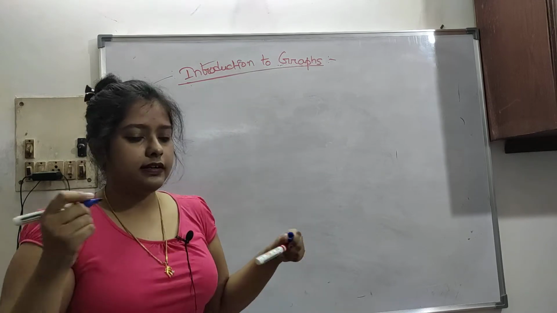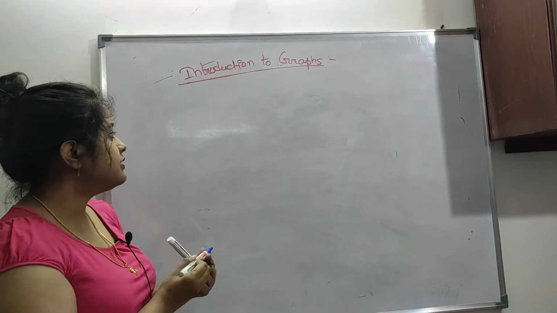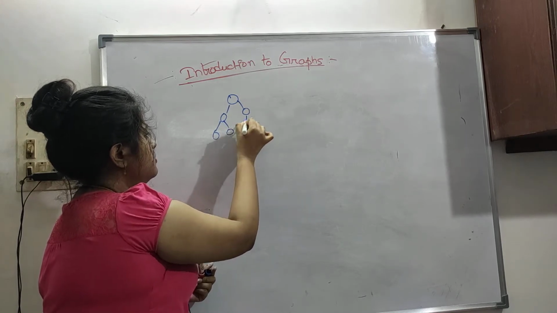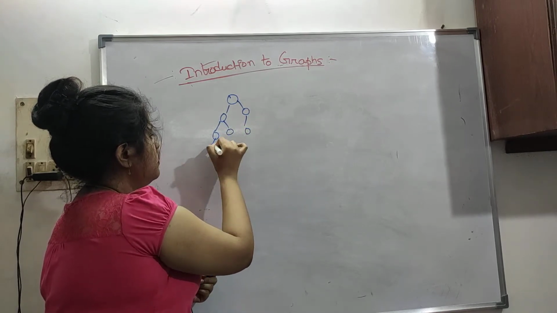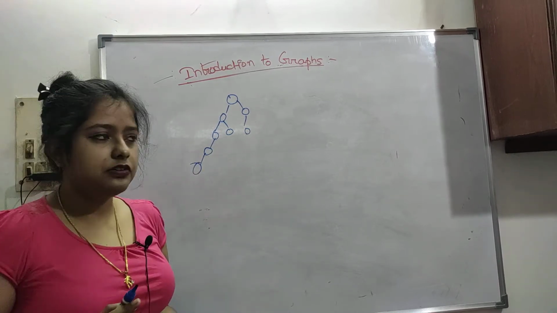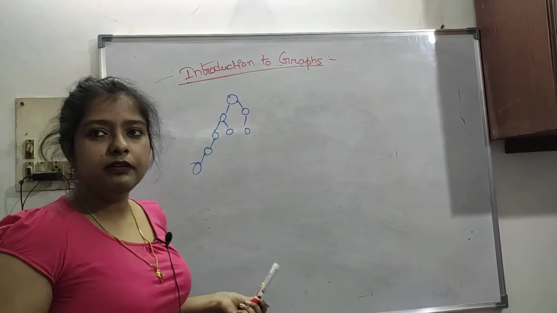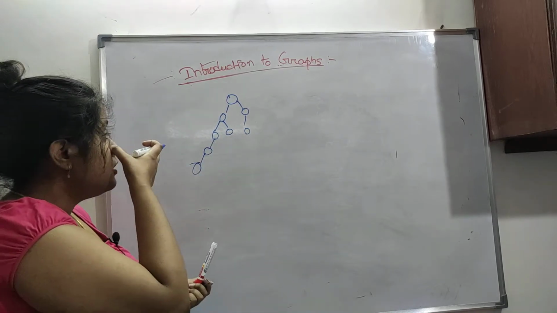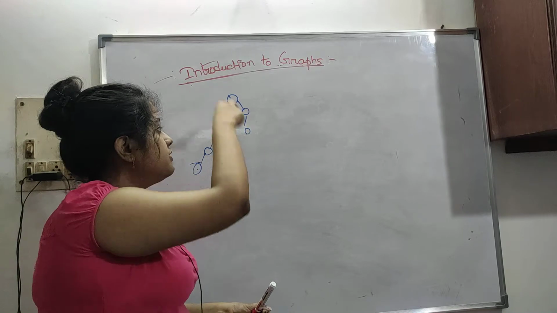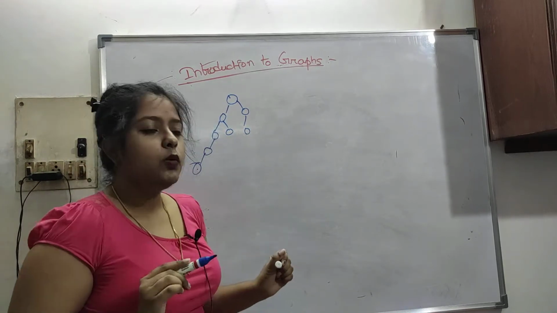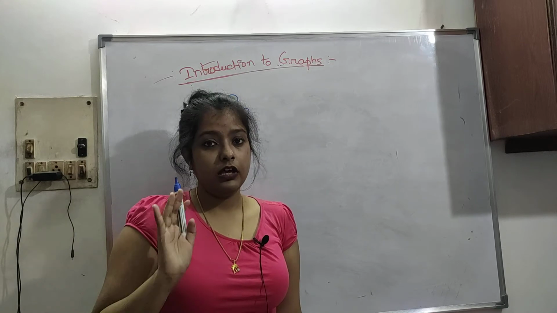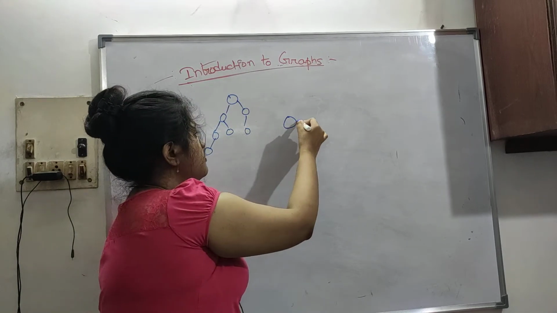So what is a graph? See, tree we have seen like this, not an n-ary tree, just a tree, or maybe it can be a ternary tree or anything. From one node you can reach another node by just traversing the tree. So this is a tree, but there is a huge difference between a graph and a tree. So what is it? In a graph,